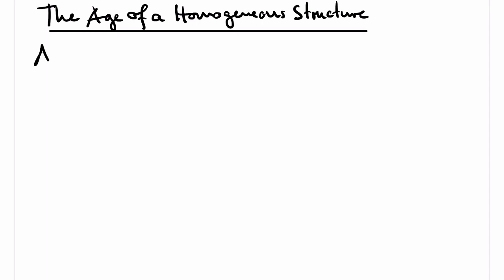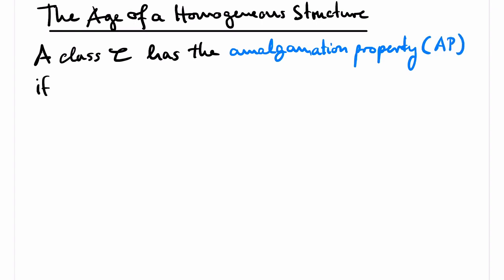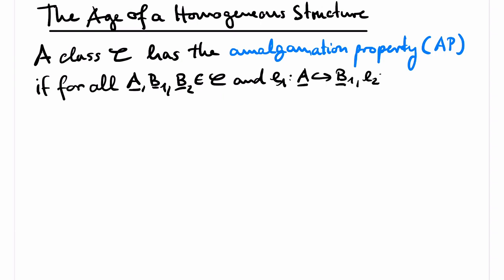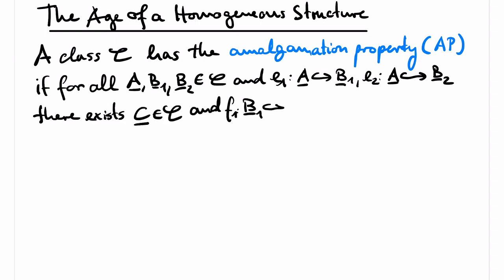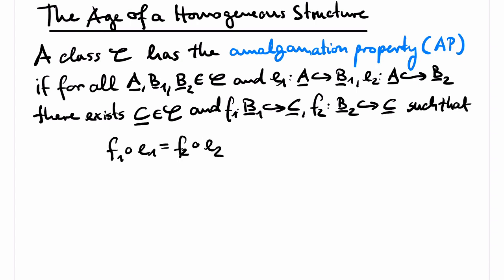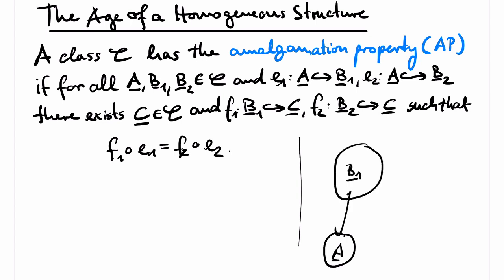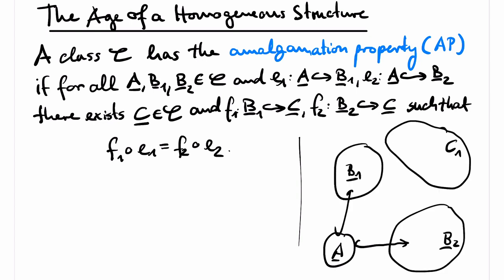A class C has the amalgamation property, abbreviated by AP, if for all structures A, B1, and B2, such that A embeds into both B1 and B2, there exists a structure C in the class and embeddings of B1 and B2 into C, such that the composition of the embedding that goes from A to B1 with the embedding that goes from B1 to C equals the composition of the embedding that first goes from A to B2 and then from B2 to C. Note that if we allow structures with an empty domain, then the AP implies the JEP.